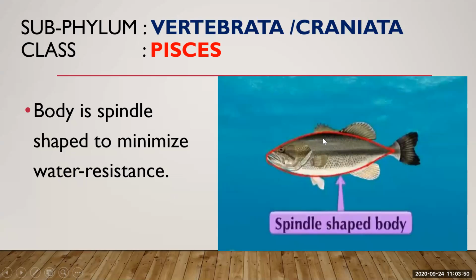Why must they have a spindle shaped body? When the body is spindle shaped, it gives less friction between water and body, which allows them to push forward and maintain their speed in the water. This body shape resists the water resistance and allows these fishes to move forward in any direction at very fast speed without using much energy. That is why their body is spindle shaped: wide in the middle and tapering at the ends.